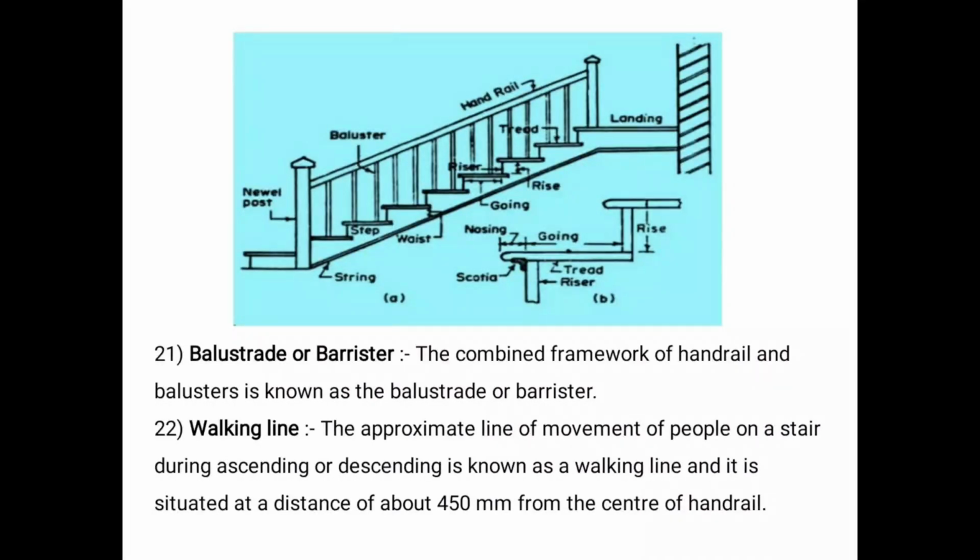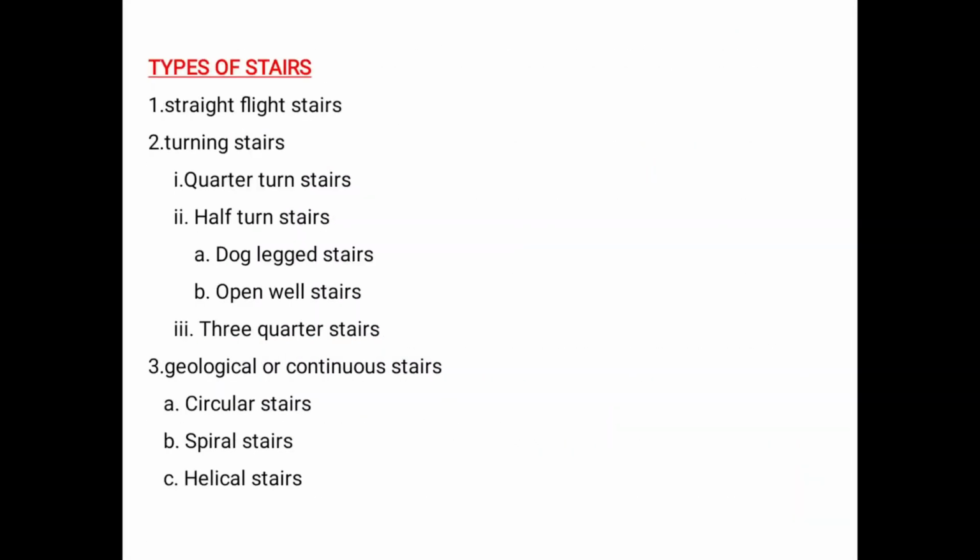Clear? That is the newel post, that is nothing but where the handrail ends. The handrail ends we say at the newel post, and the handrail is given. In the handrail we will have vertical slices, that is called baluster, and then thread, rise, going, and landing. Landing is nothing but where we land at a particular position in the building, that is called landing. Okay, these are the initial things that we have in a staircase.